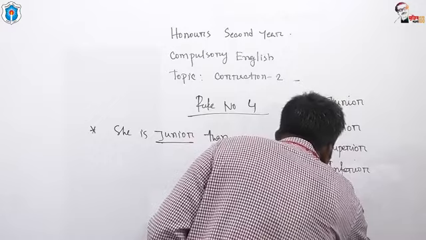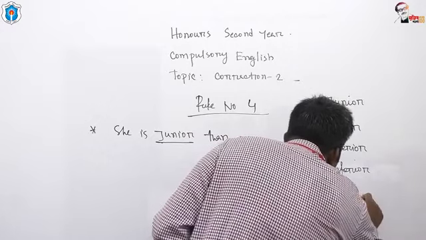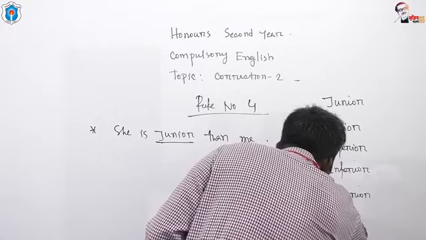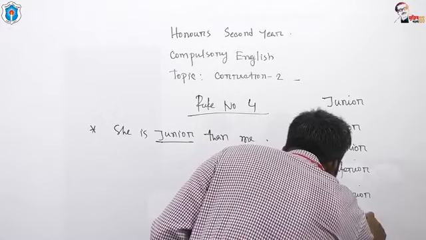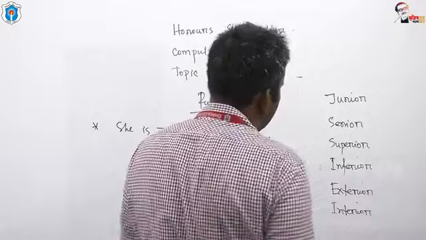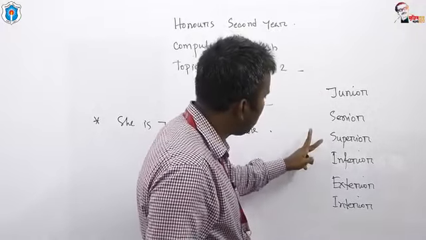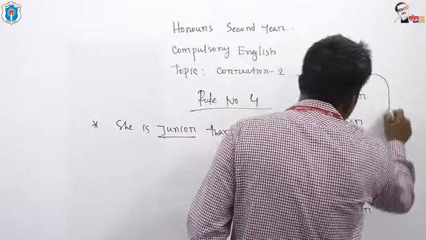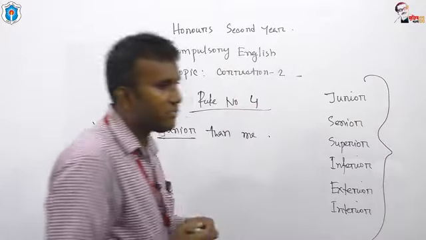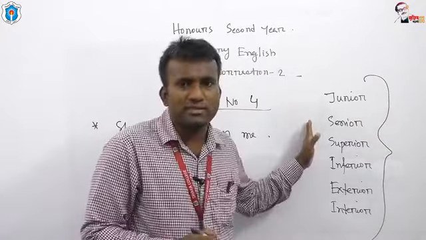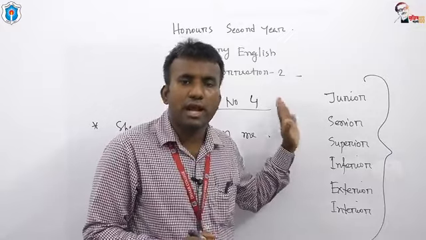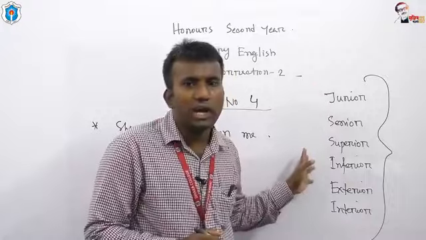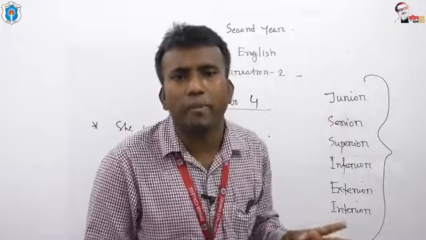Junior, senior, superior, inferior, exterior, interior. Look at these words. These words have come from Latin. These are called Latin comparative words.